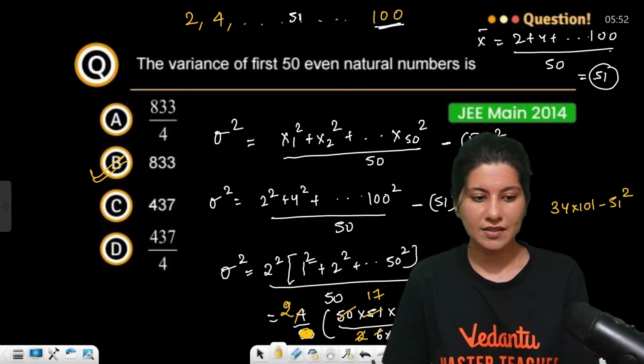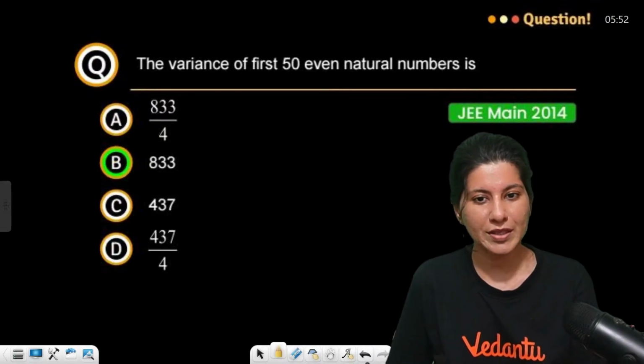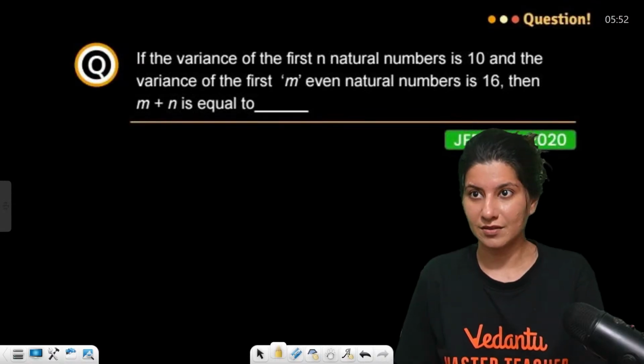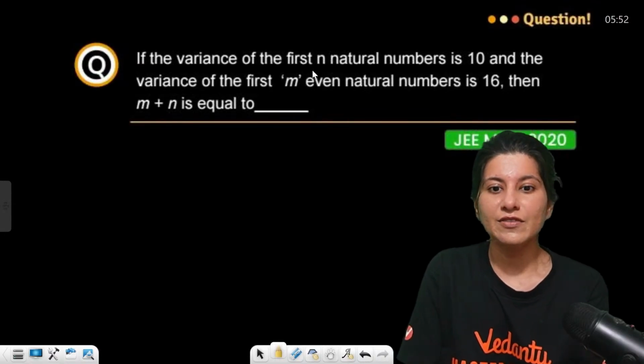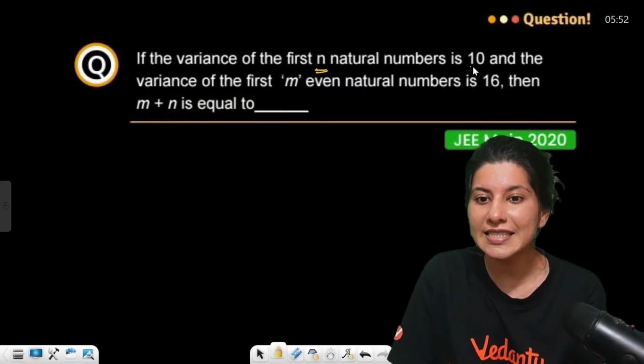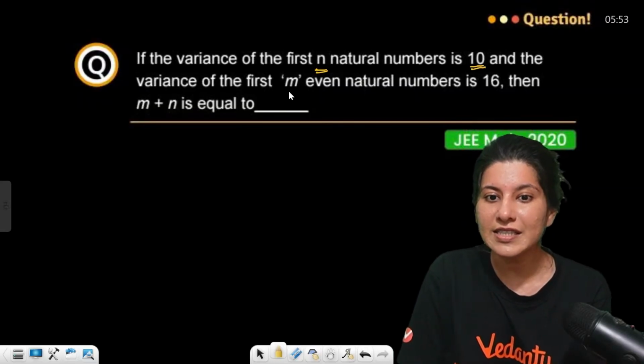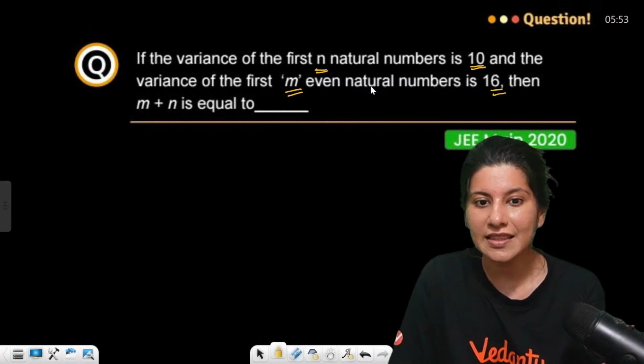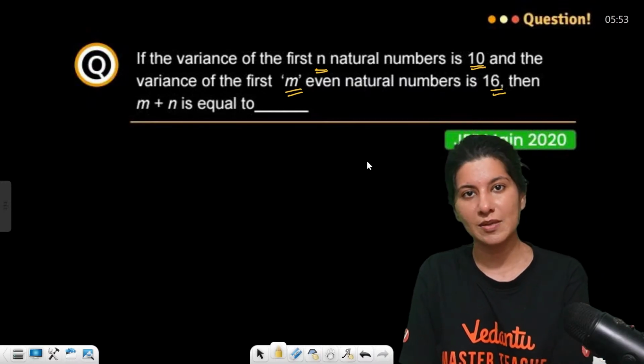Now the next, I guess we are having 2 more questions to go and we will be done. Okay, let's understand. If the variance of first n natural numbers is 10 and the variance of first m even natural numbers is 16, then m plus n is equal to, it was asked in JEE Main 2020.